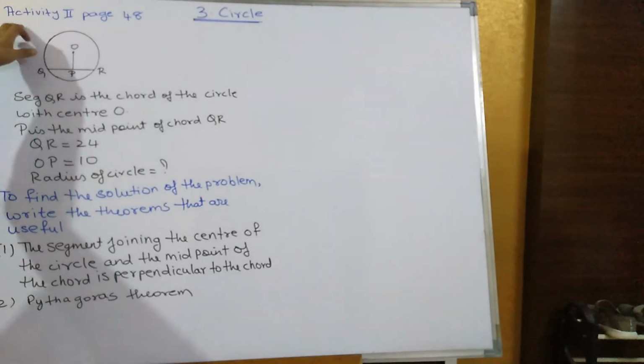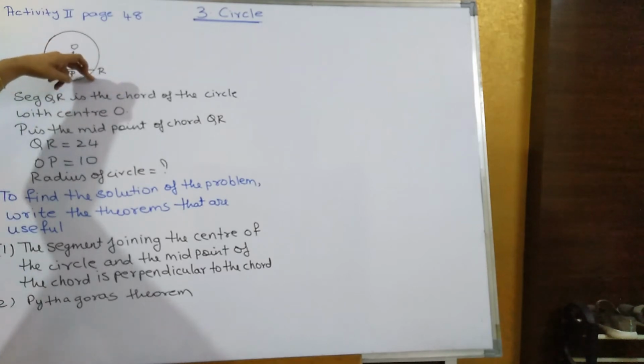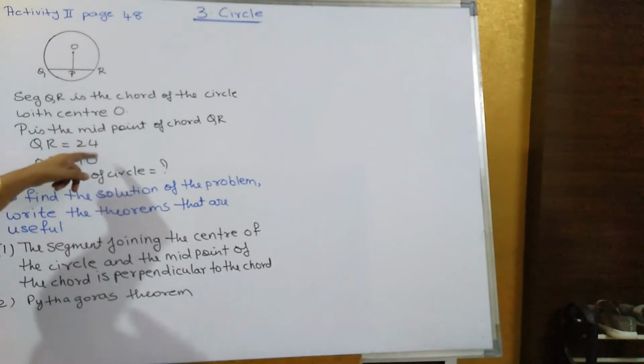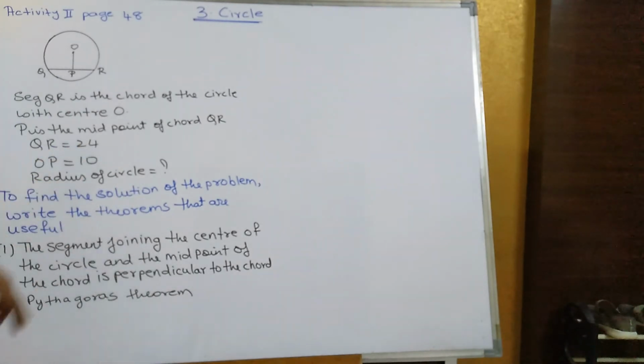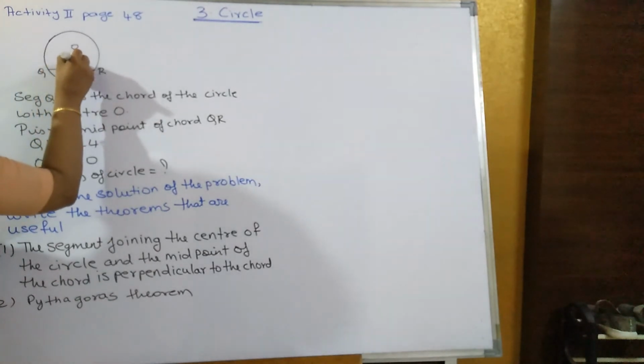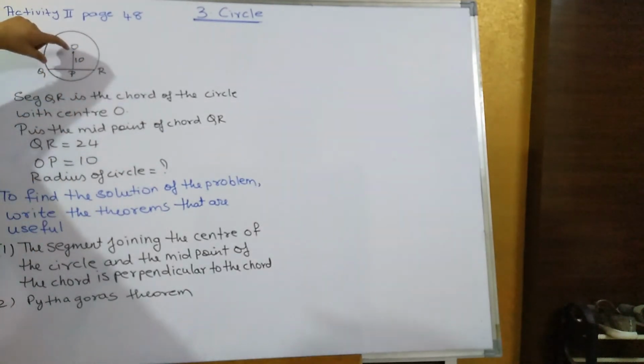Now activity 2, page 48. In this circle, O is the center of the circle and QR is the chord and P is the midpoint of the chord QR, and QR is equal to how much? 24, and OP is equal to how much? 10. That is, this is 10 units. You have to find out the radius of the circle.